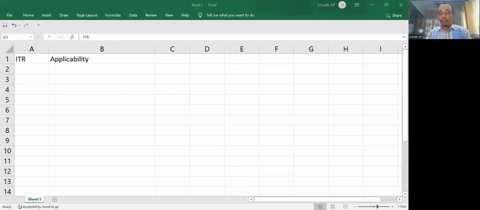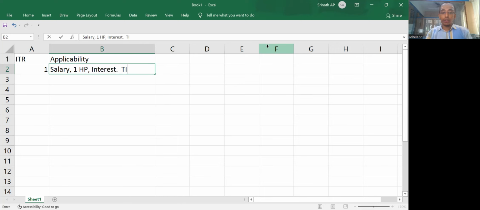ITR 7 will be applicable for all those charitable organizations, political parties, special organizations like that should file in ITR 7. Quickly summarize this particular thing. ITR 1 is applicable only if there is a salary, one house property income, I use HP, and interest income. The total income should be less than or equal to 50 lakhs.